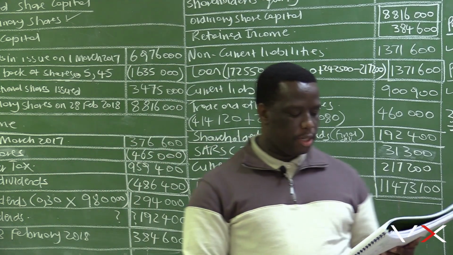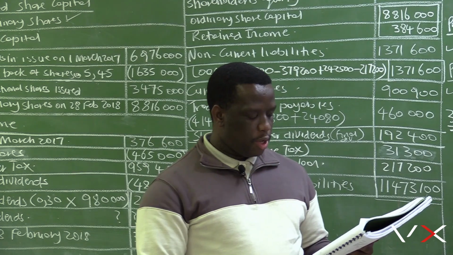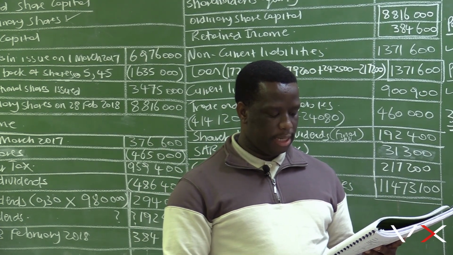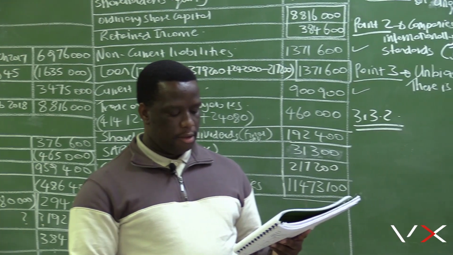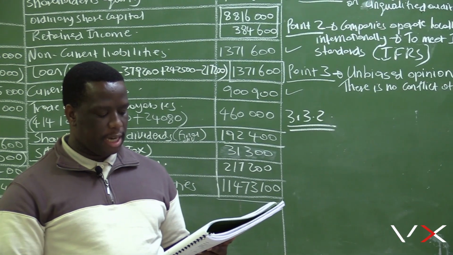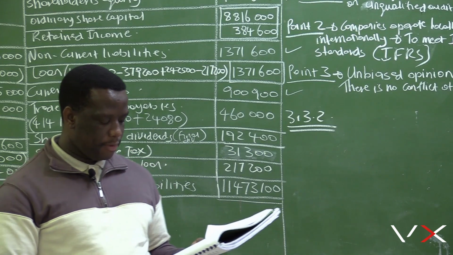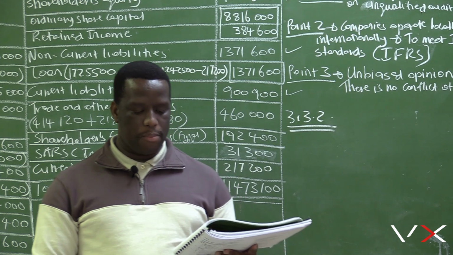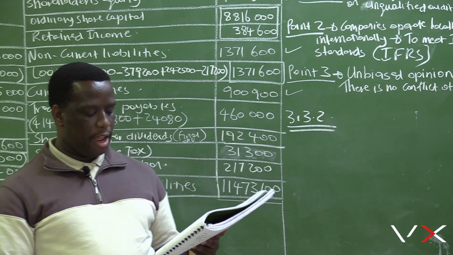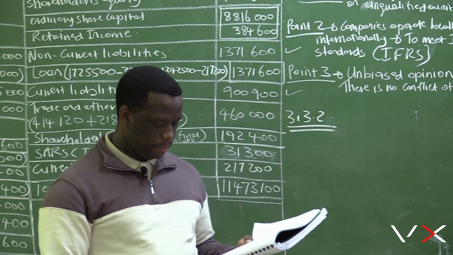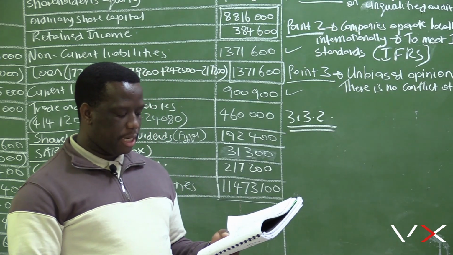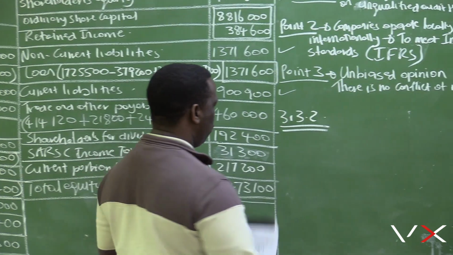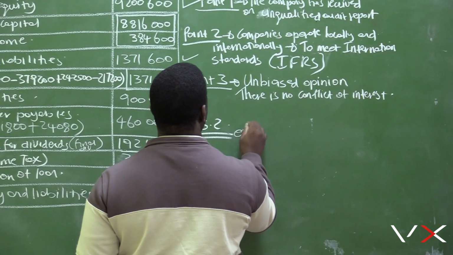Right? Point 4, it says we have fulfilled our ethical responsibilities, which are consistent with international standards. Point 5, the audit evidence obtained is sufficient and appropriate to provide a basis for our opinion. So the 3.3.2, it says explain 2 examples of ethical responsibilities.